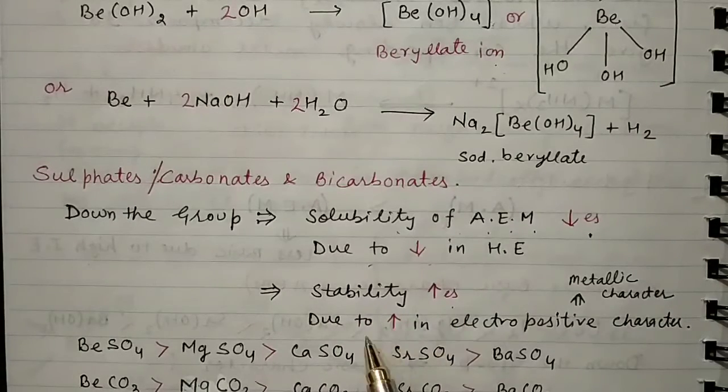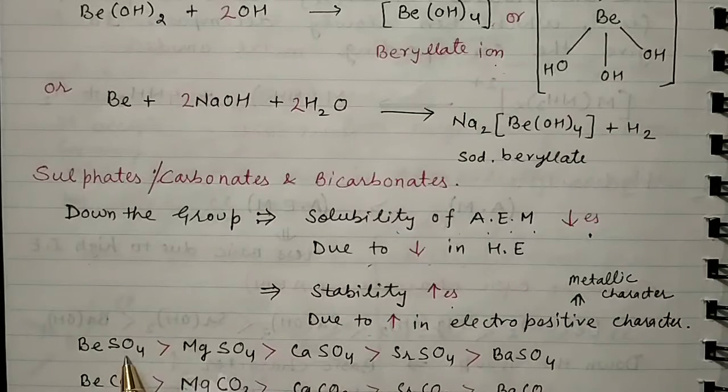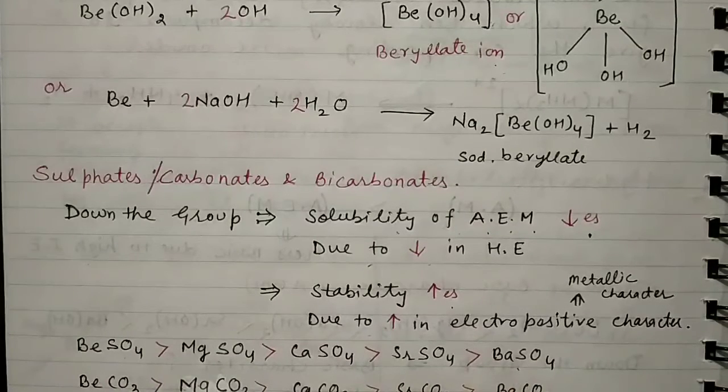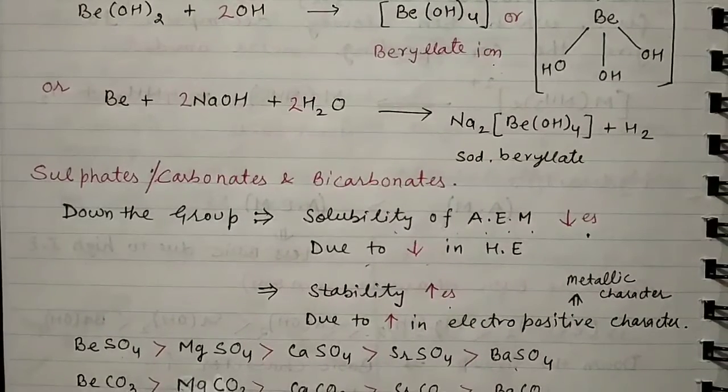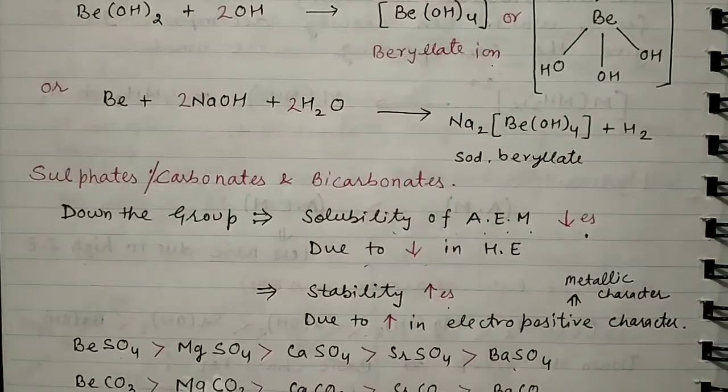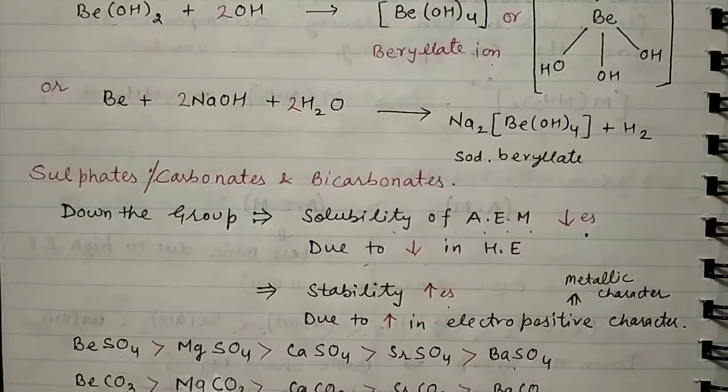Stability increases due to increase in electropositive or metallic character. You will see that beryllium sulfate will have a higher value of solubility in comparison to barium sulfate. Likewise, beryllium carbonate will have higher solubility in comparison to barium carbonate, and beryllium hydrogen carbonate will have higher solubility in comparison to barium hydrogen carbonate.